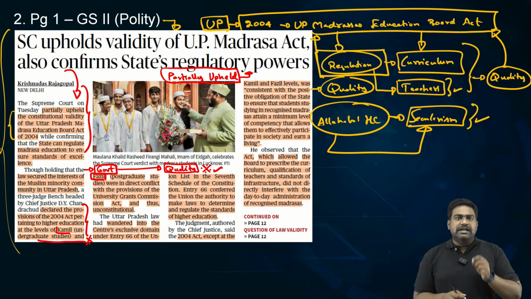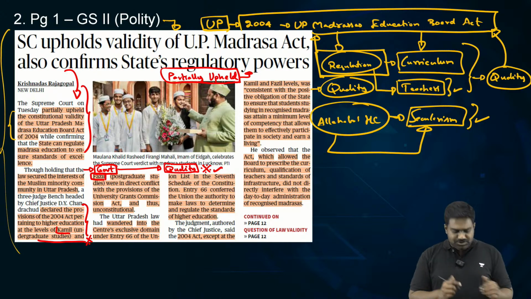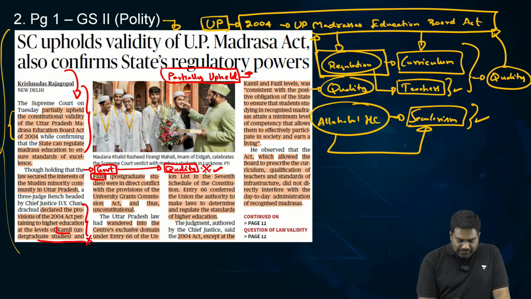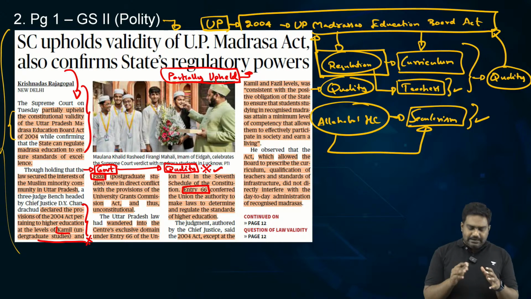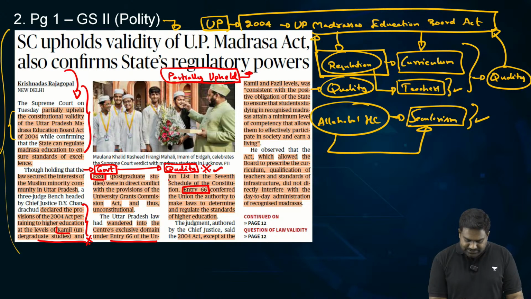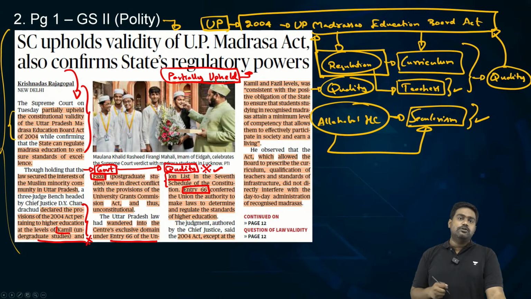But if you know anything about the Indian Constitution, you would know that higher education comes under the jurisdiction of the central government. If you look at entry number 66 of the Union list under the 7th schedule of the Indian Constitution, higher education is a matter for the Union government.